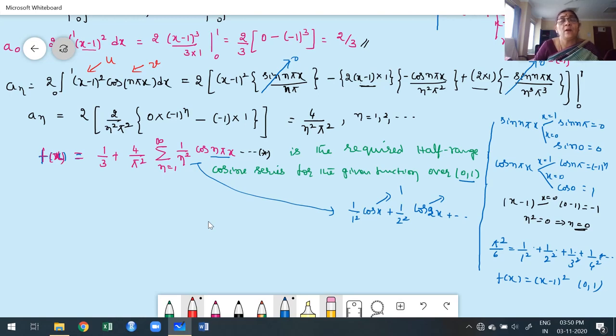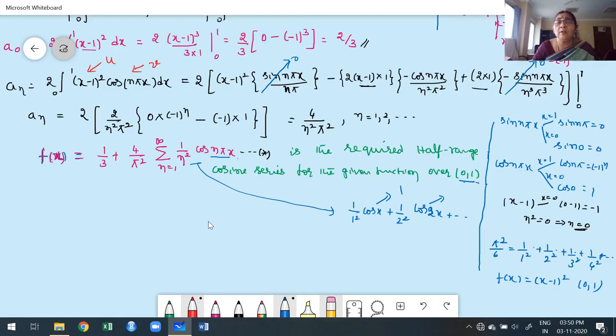Cos 0 is 1, cos 2 into 0 also 1, cos 3x also 1. Cos n pi x is equal to 1 for x is equal to 0. 0 is also included in the given range. Therefore, that is the value I'm going to choose.